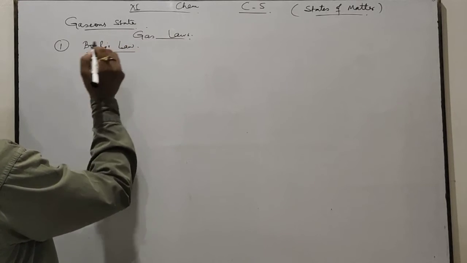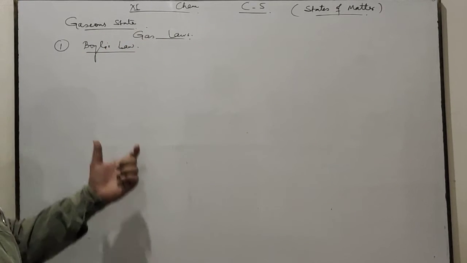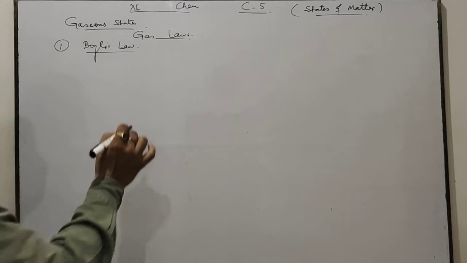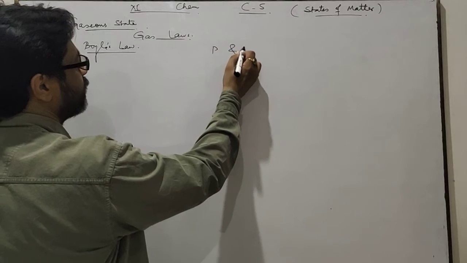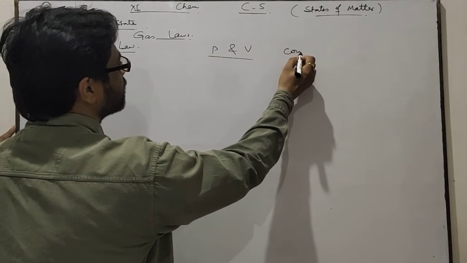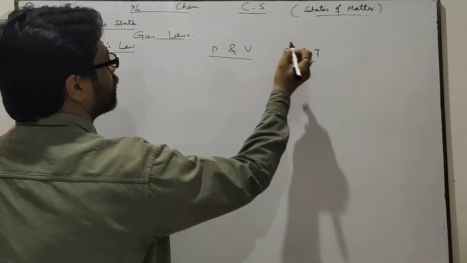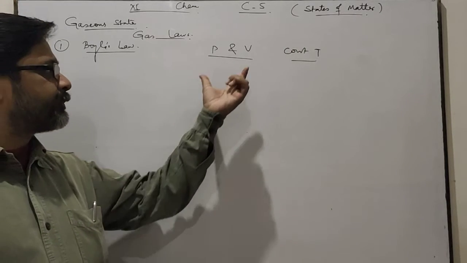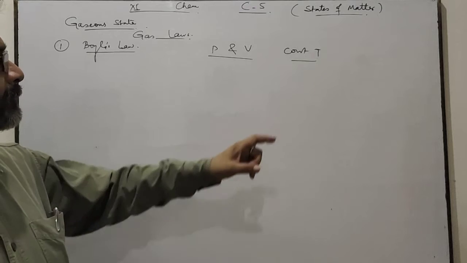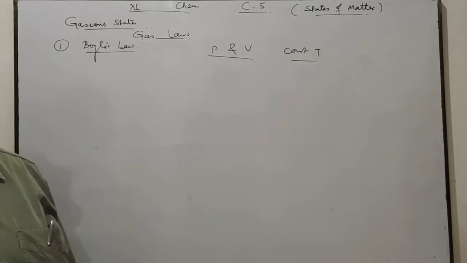What is Boyle's law? Boyle is the name of the scientist who gave a relationship between pressure and volume at constant temperature. What is the relation between pressure and volume of a gas at constant temperature?